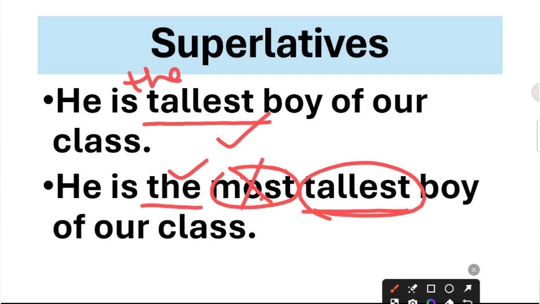Why can't you use most? I have already made a separate video about it, where to use more and where to use words with er, like taller or more tall, or most tall or tallest. I've already made a separate video about that, whether er or more, or est or most. So please watch that video. It is quite informative for you. So here tallest will be there, that is for sure, but don't forget to use the. Remember to use the before the superlative degree.